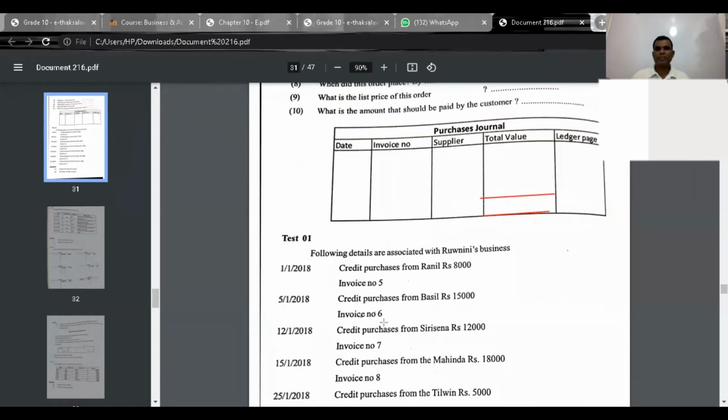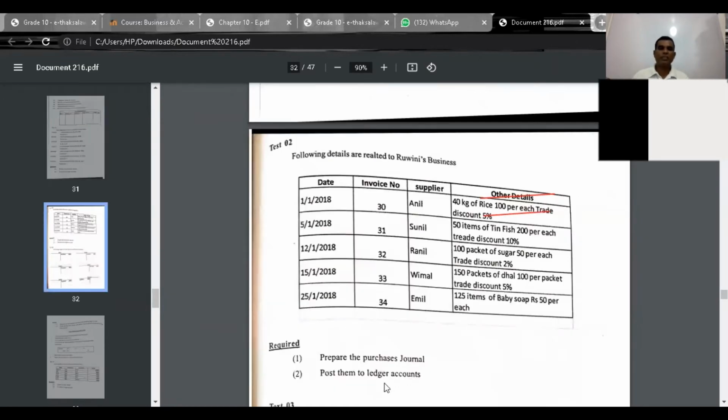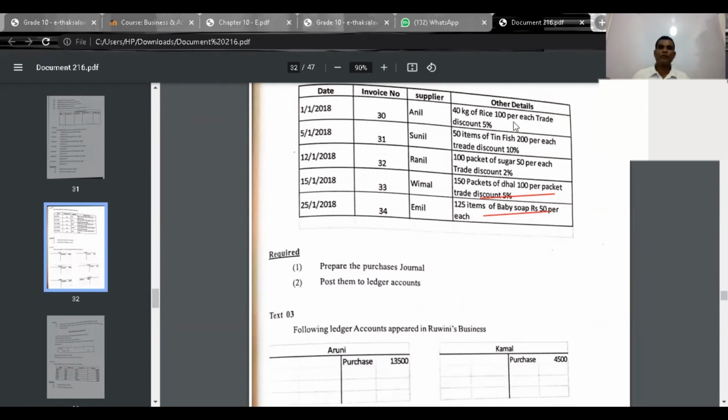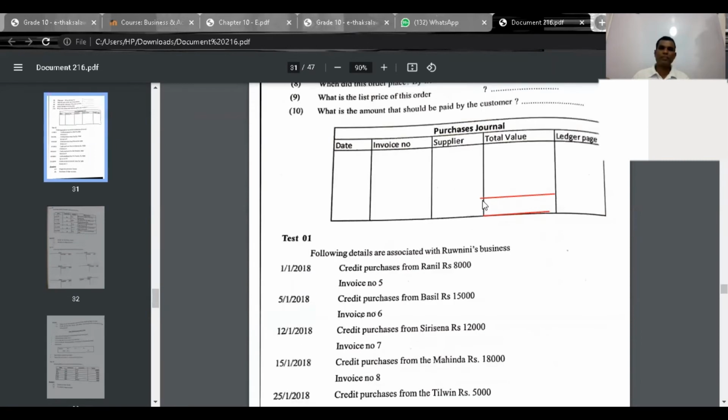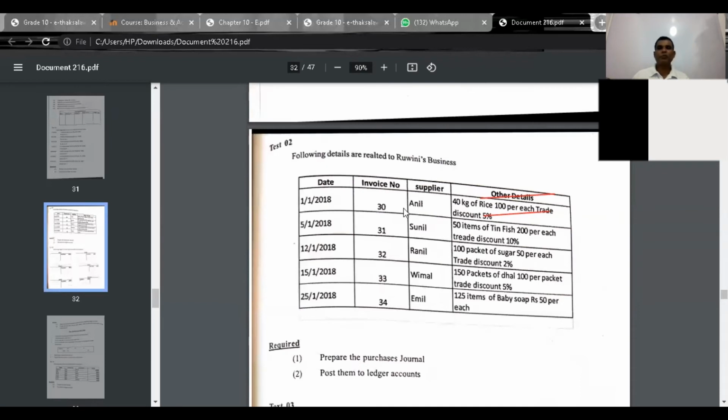Now I feel that it is easy for you to manage the purchases journal and then the purchases account. The total of the purchases account should be debited. Each account should be credited. Total is debited to purchases account as creditors. Each personal creditor should be credited.